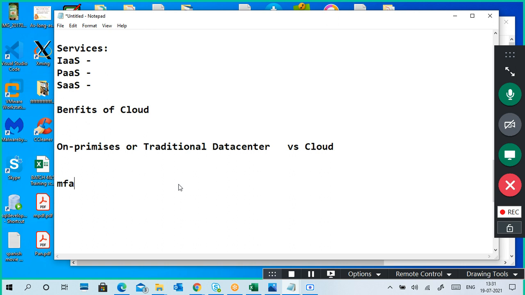Okay, and two-way authentication means OTP kind of authentication also we can give, like a mobile link. Okay, other things are also there.